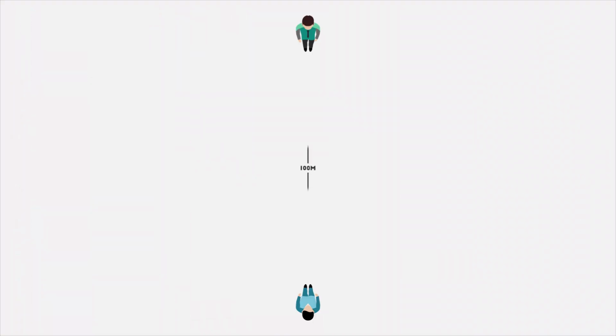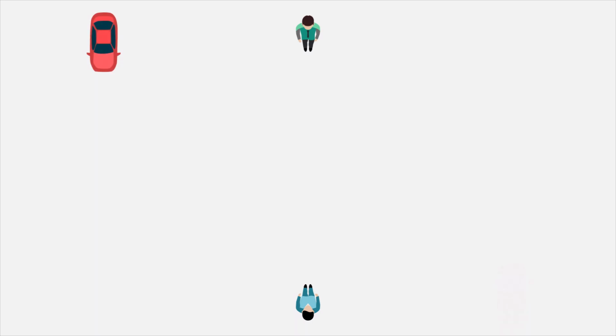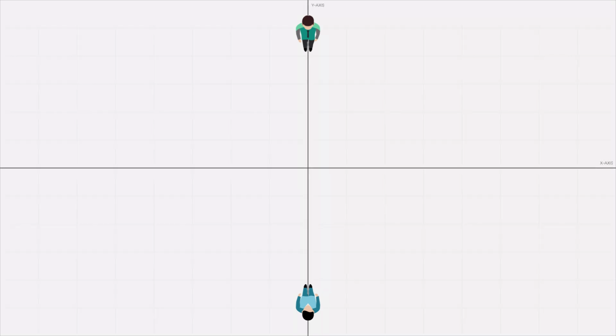Suppose we are standing 100 meters away from each other. I ask you the location of our vehicle, and you say it is 50 meters to the right. Is it your right or my right? This is an important question because the position of objects in space depends upon the frame of reference. You need to clarify whether you are referring to an object from your perspective or mine. This is an example of a coordinate system.